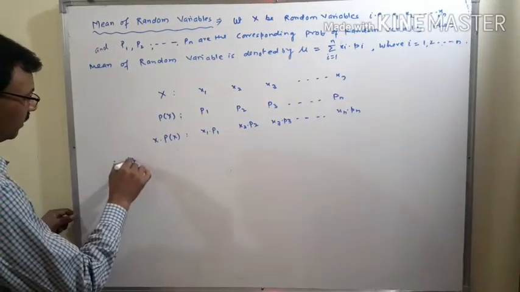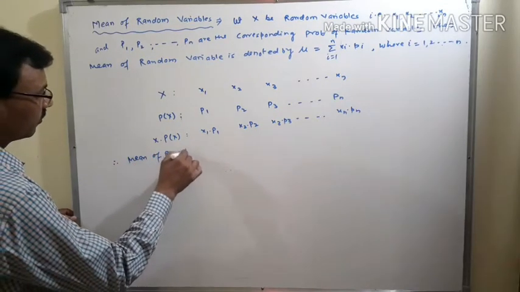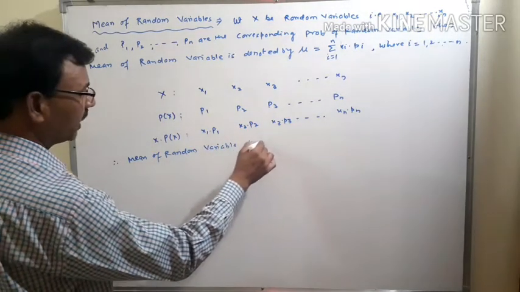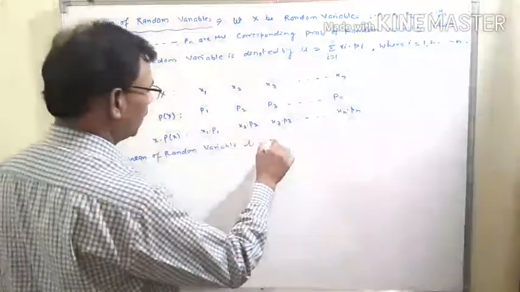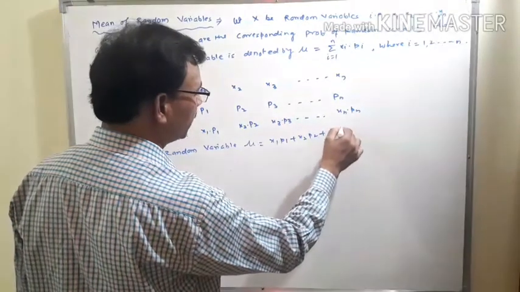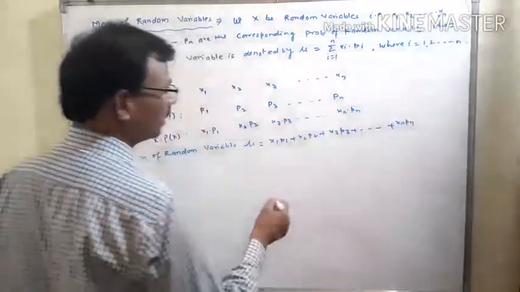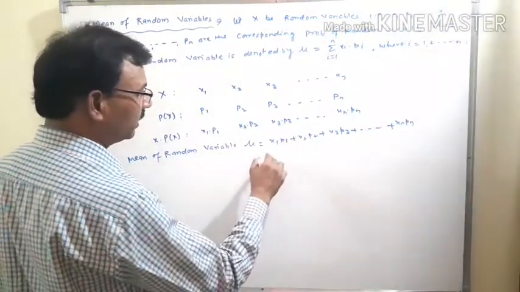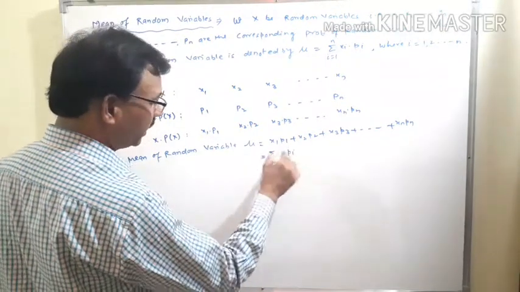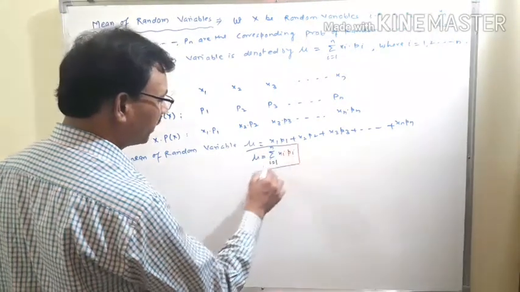Therefore the mean of the random variable, which is denoted by mu, equals x1 p1 plus x2 p2 plus x3 p3 plus ... xn pn, and in general we can write this as the summation of xi pi, where i equals 1 to n. This is the mean of random variables.